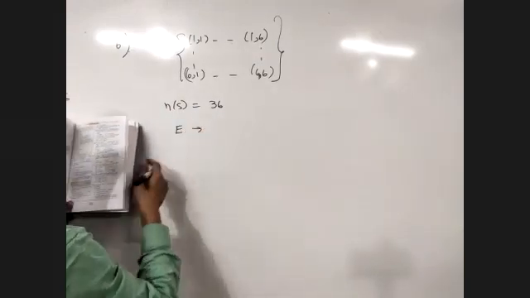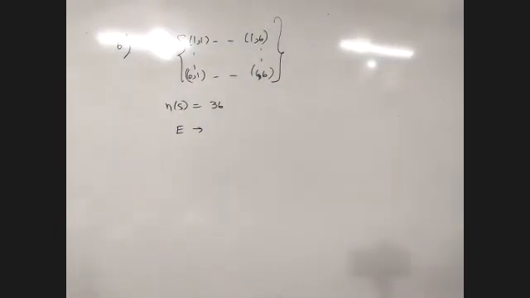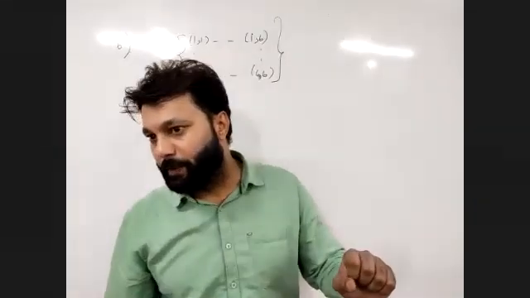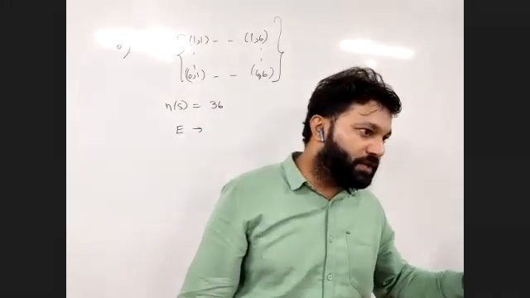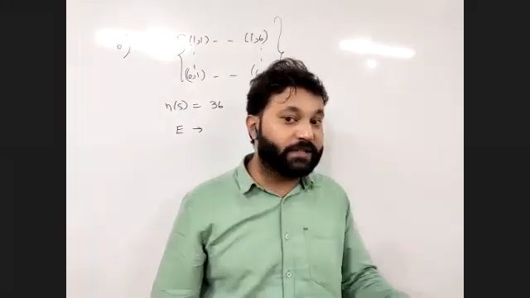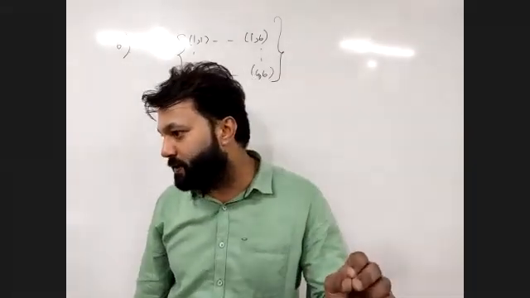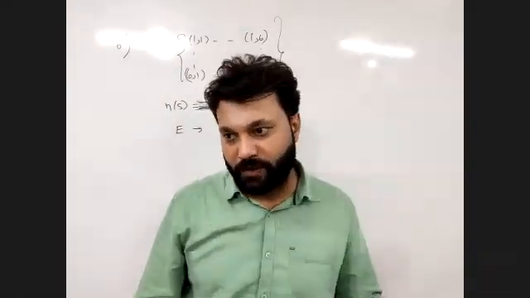Now what is the event here? Find the probability of getting a sum of 10 or more if 5 appears on the first die. Not one, they have given us 2 conditions. Listen to this, pay attention, all of you. Look here at the board. These 2 conditions are: the sum should be 10 or more, but at the same time the first number should be 5. So you have to check only those events in which the first number is 5 and this sum should be 10 or more.